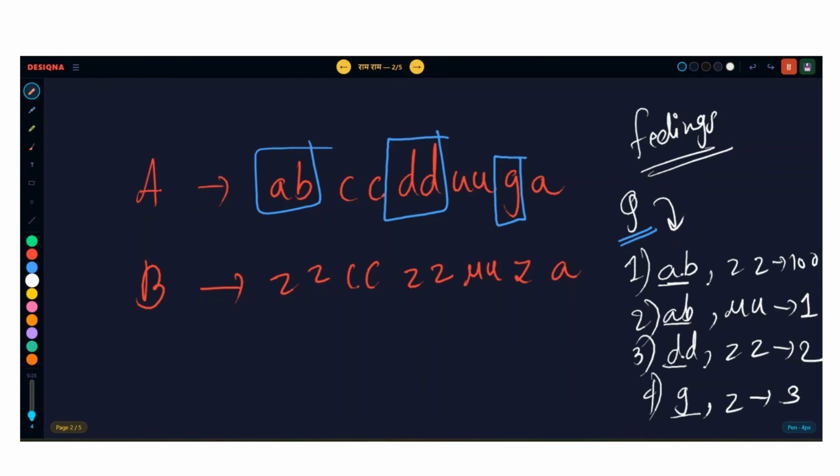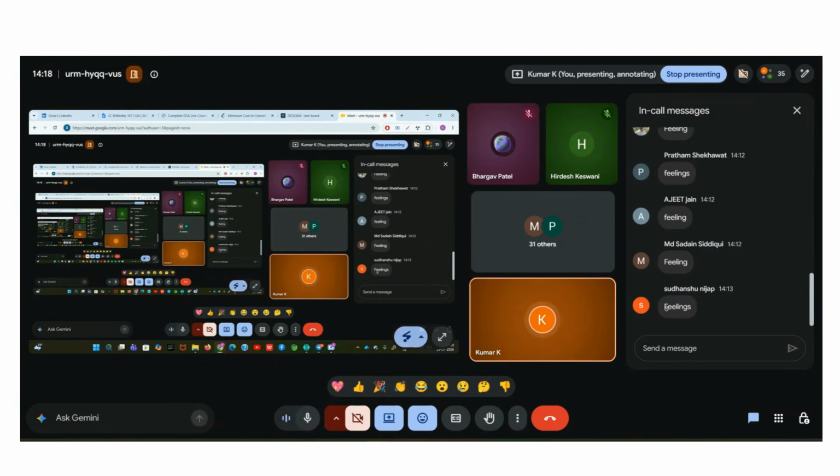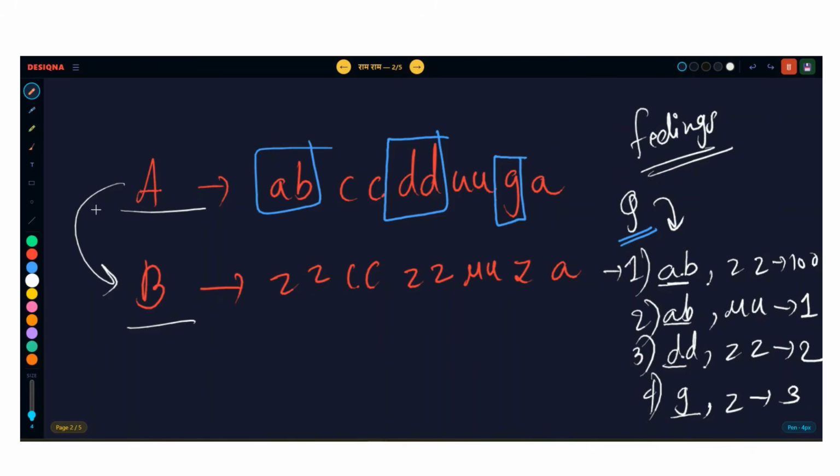So guys, I will open the Google chat and you have to tell me which queries you would use if this question was given to you. If you had to convert this string A to B, which queries from number 1, 2, 3, 4 would you use to go from string A to string B?